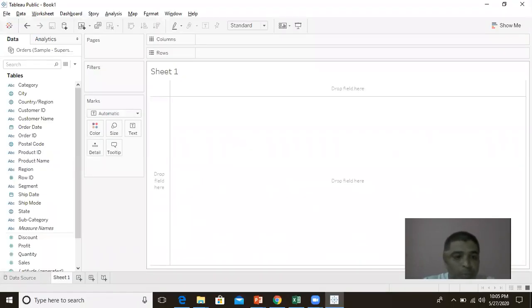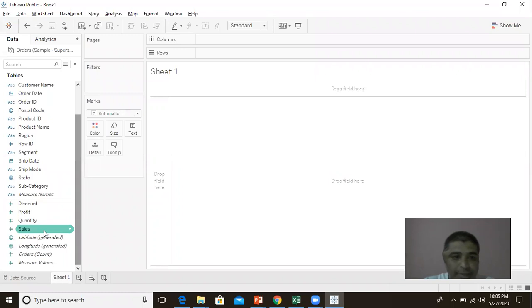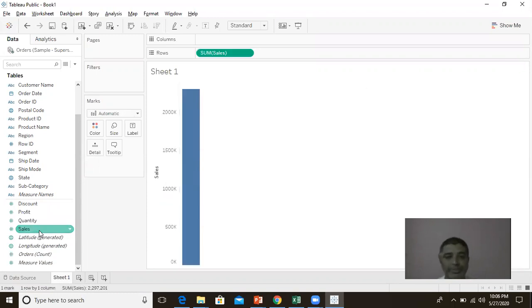Now, from this data, say for example I want to see the sales that have happened. I just want to see the sales. As soon as I double click on this, we can see it creates a kind of graph which shows me the sales that have happened.